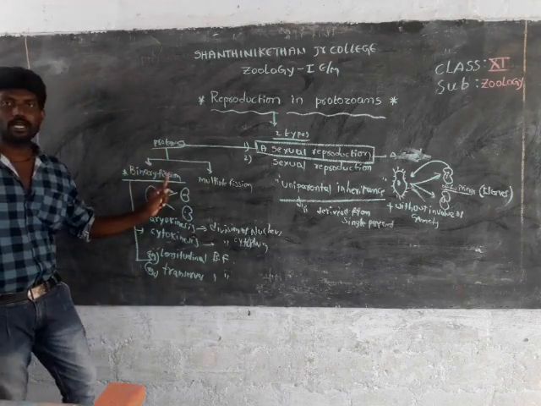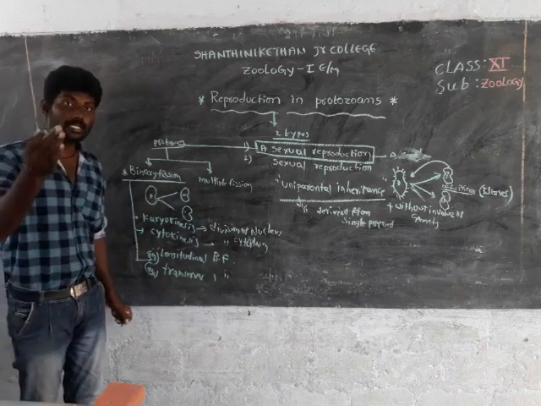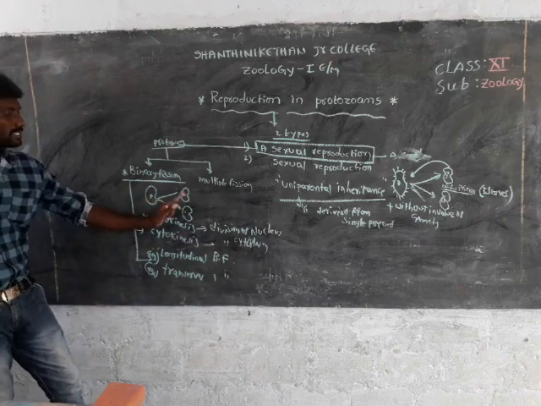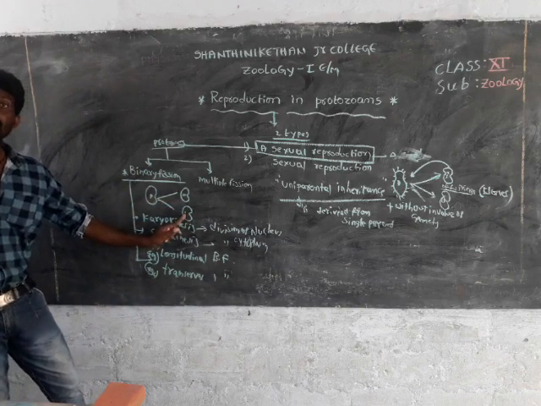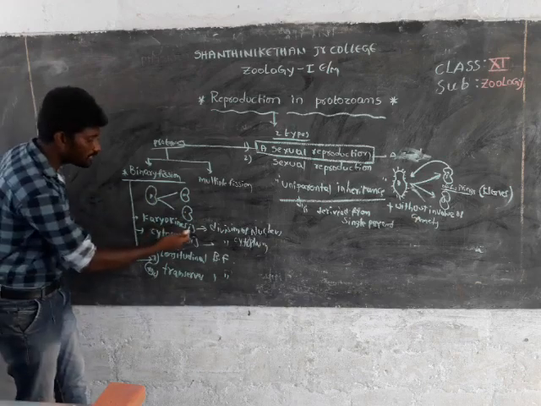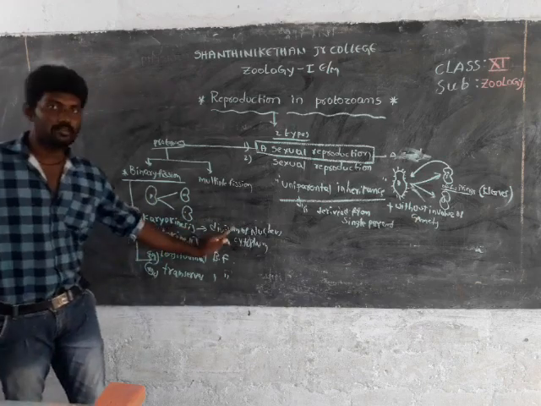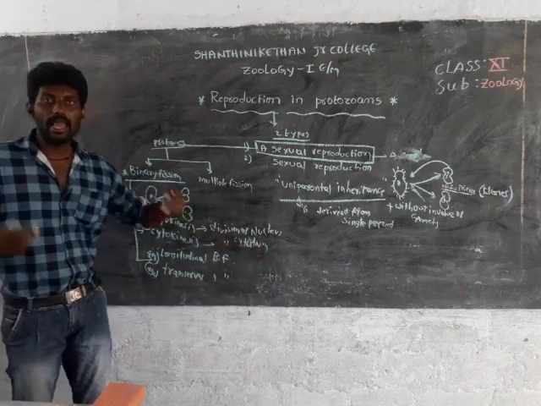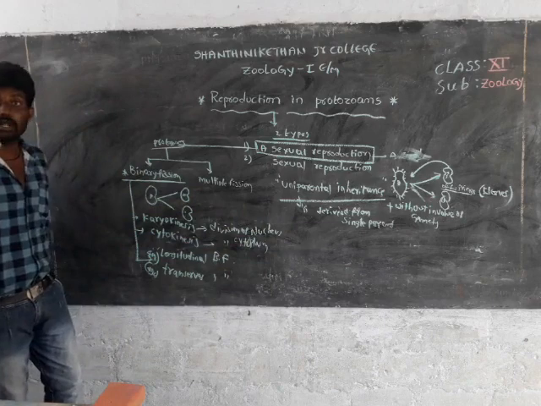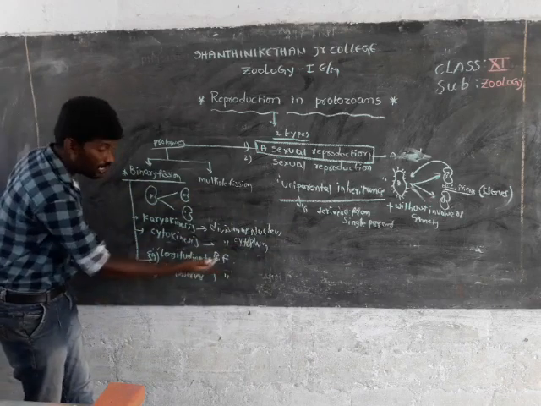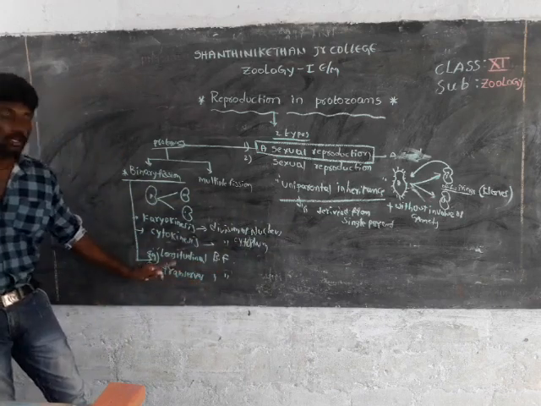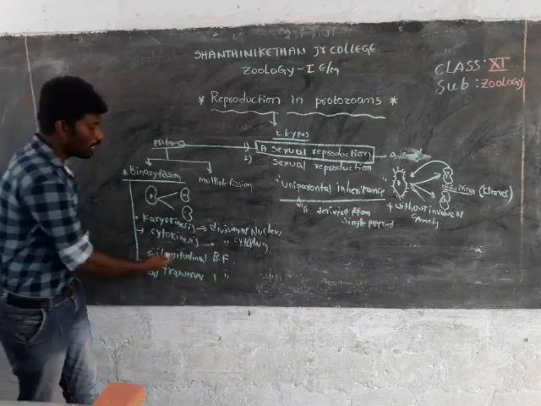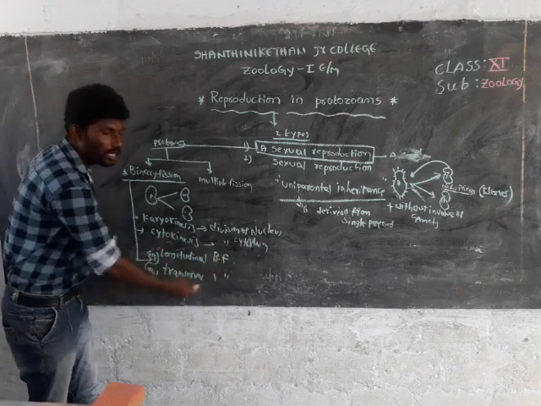In binary fission, when favorable conditions occur, the single parent cell is divided into two daughter cells, and this process involves karyokinesis and cytokinesis. Karyokinesis means division of the nucleus, and cytokinesis means division of the cytoplasm. Next, binary fission consists of two types: longitudinal binary fission and transverse binary fission. These are very important 4 marks questions. Today we are discussing longitudinal binary fission and transverse binary fission.